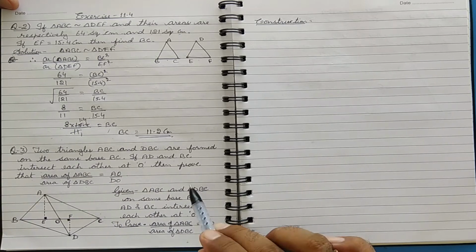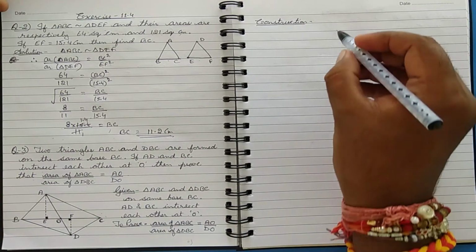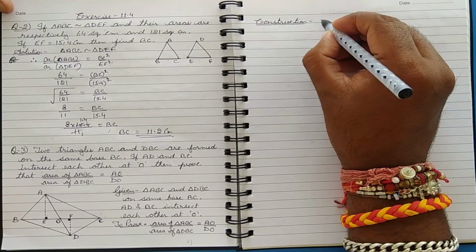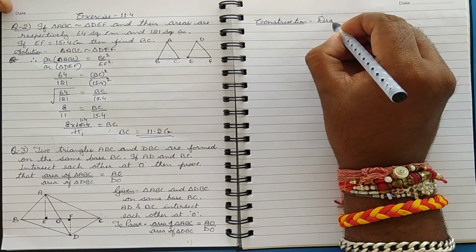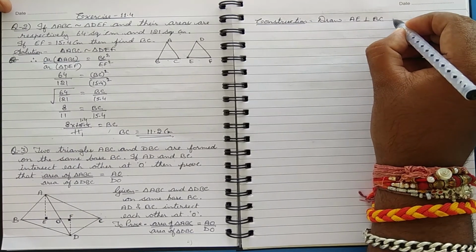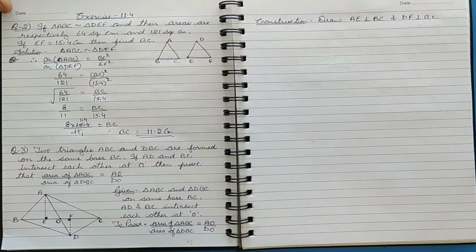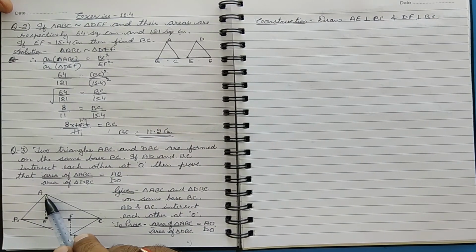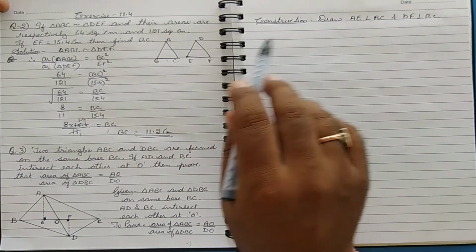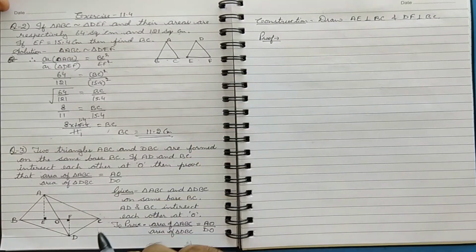So given and to prove, it's written here. Now for this, construction is needed. It's already shown in the figure, I have done it here. The construction is, you have to draw AE perpendicular to BC and DF perpendicular to BC. So we are drawing two perpendiculars, one from A and the other from D on BC. Now after this, let's move towards the proof of this.